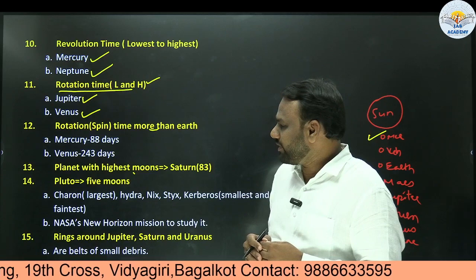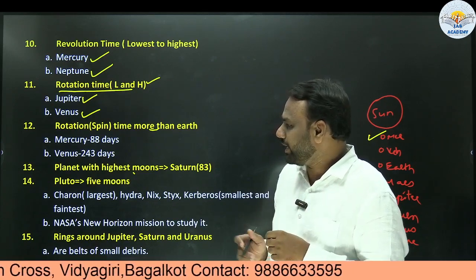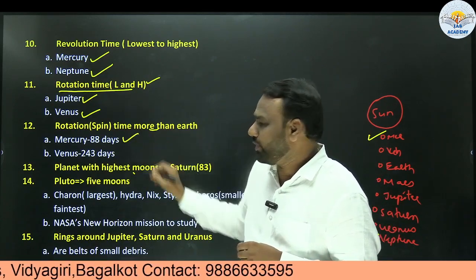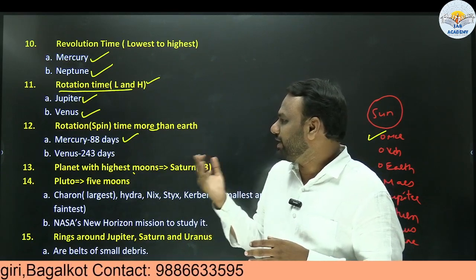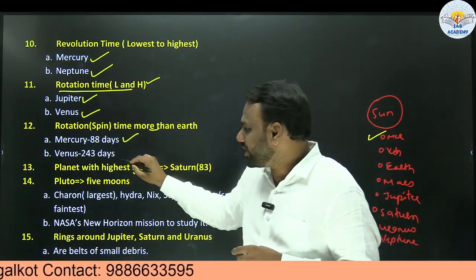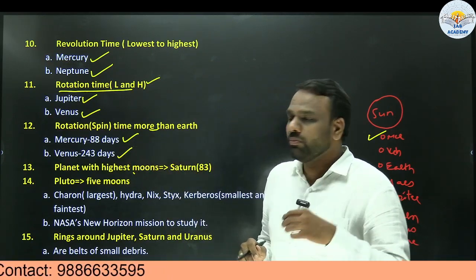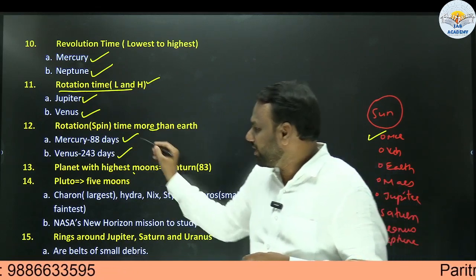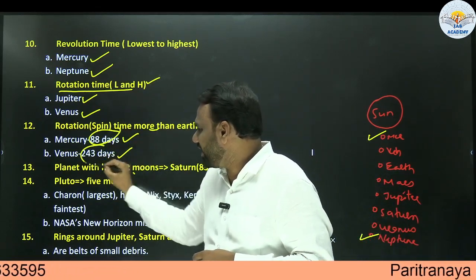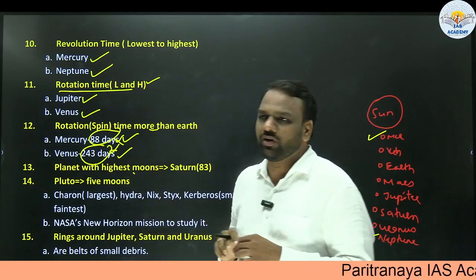From curiosity, when you search for the information, you will get to know that Mercury has a rotation time more than that of Earth. Similarly, Venus also has a rotation time more than that of Earth. The values, 88 days and 243 days, are not important.